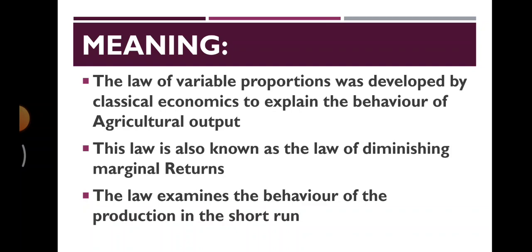Now specifically we know that India is an agri world, right? So हम यहाँ पर agricultural production जो करते हैं इसका majority is very high as compared to the other products and its production. So basically this law was developed by the classical economists, and especially in which area? We can say that in the agriculture area. So agriculture output को produce और generate करने के लिए जो law apply किया जाता है, basically this law is called law of variable proportions.